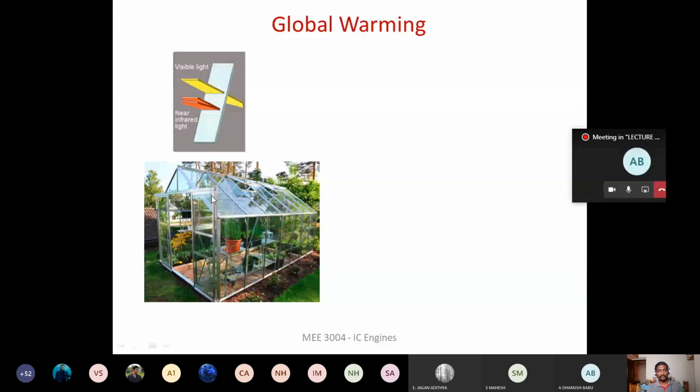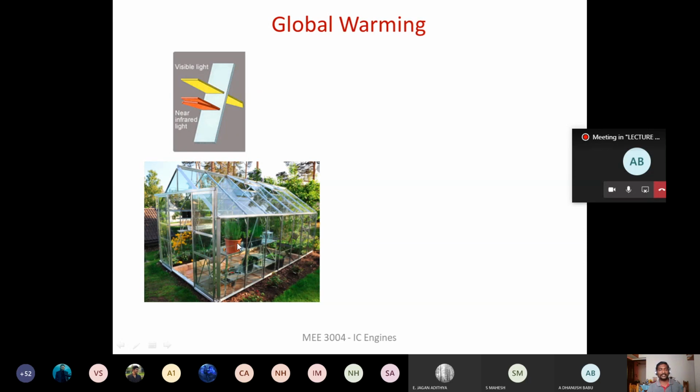Light will become infrared. For infrared, glass is opaque. It will not allow the infrared rays to come out. So what will happen? Whatever radiation is entering, the solar radiation that is falling, is going to get trapped inside this glass house or greenhouse. Because once it strikes the bottom, it is going to become infrared. For infrared, the glass is opaque, so it is not going to allow the infrared radiation to leave. So the temperature is going to increase inside. Compared to the outside temperature, the temperature inside the glass house is higher.